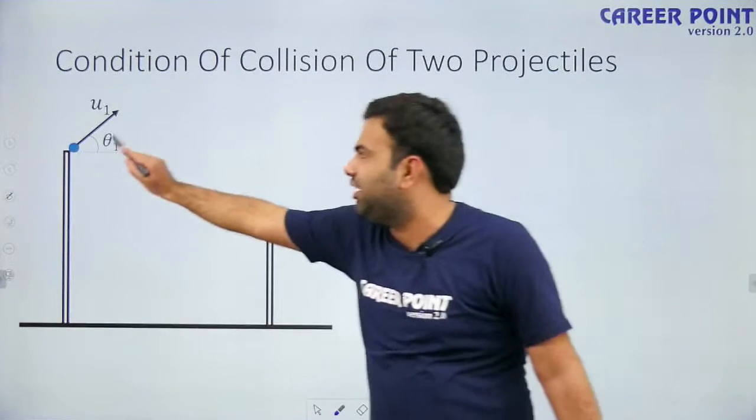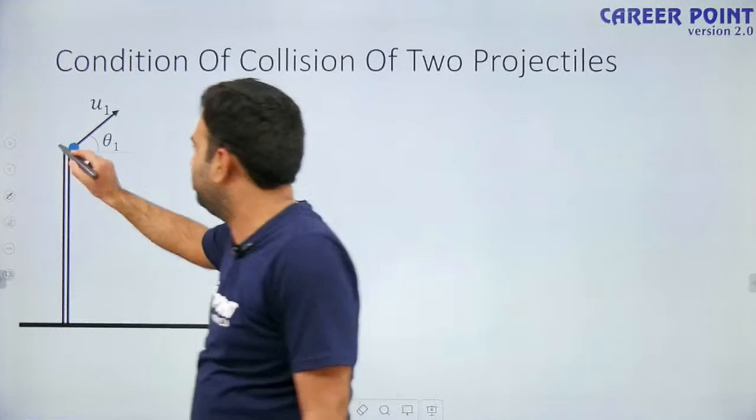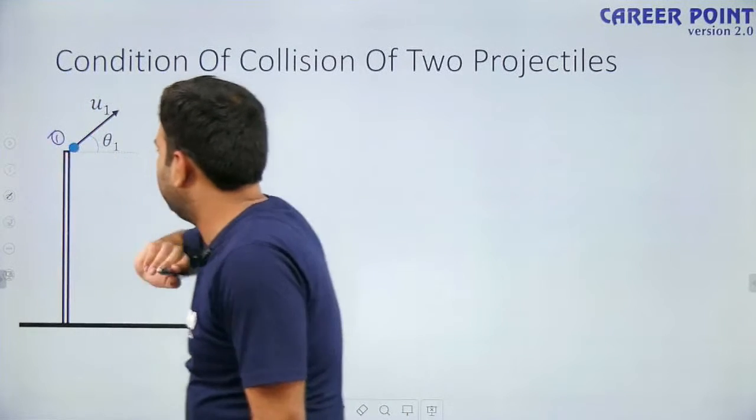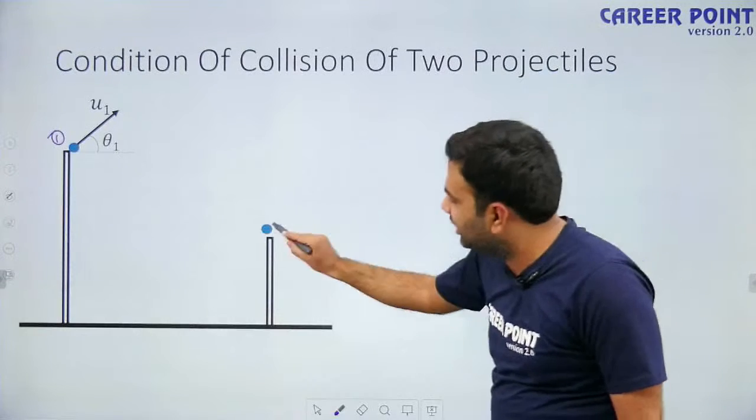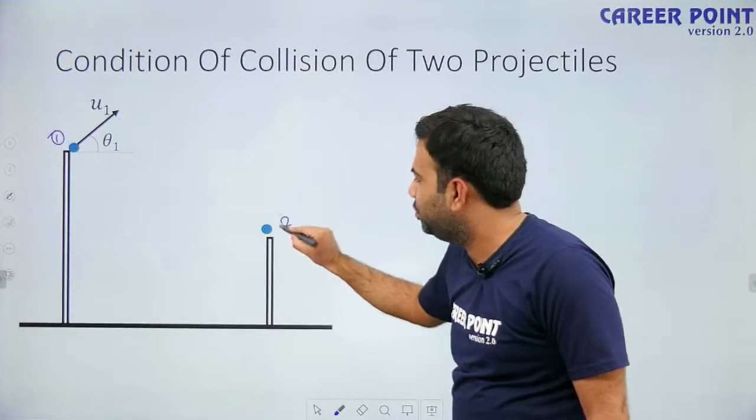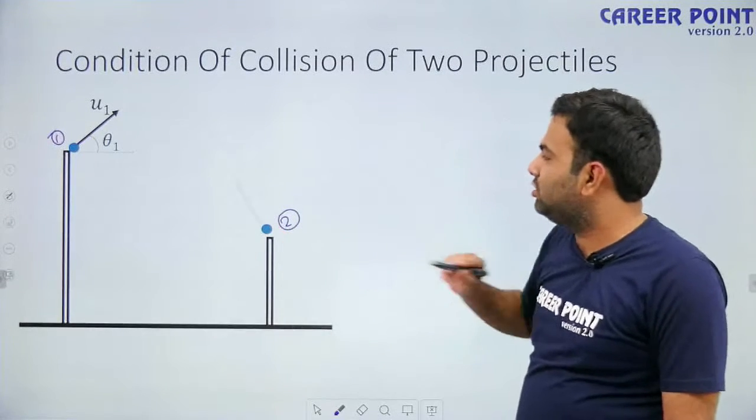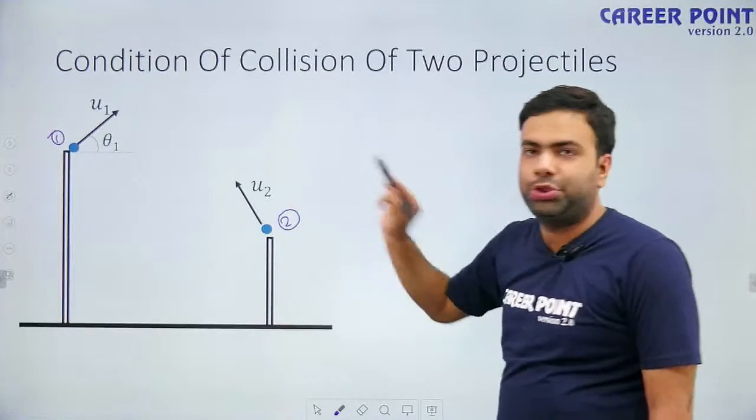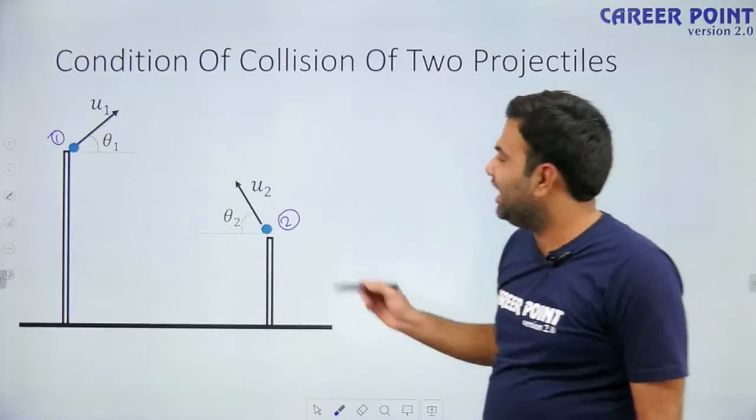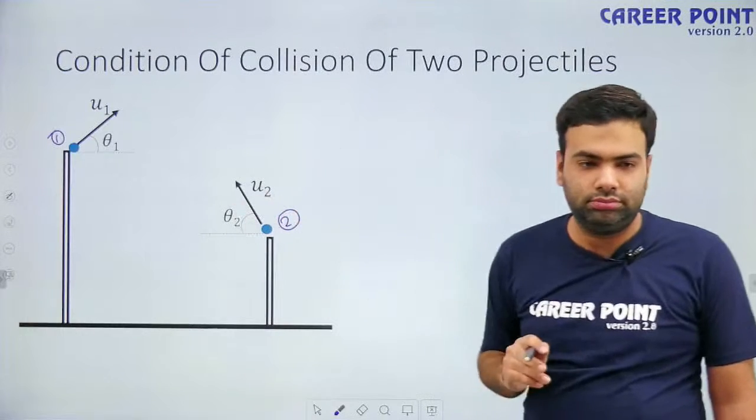At the same time when this particle was launched, suppose this particle is the first particle, on the second tower we have another particle, that is particle 2, and this particle is launched in this direction with a speed u2 at an angle of θ2 as shown.